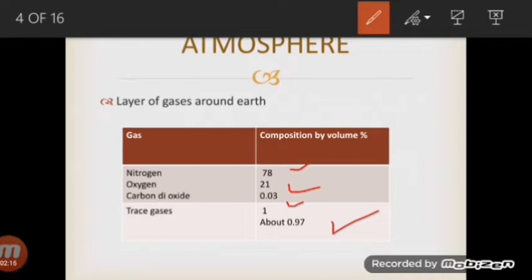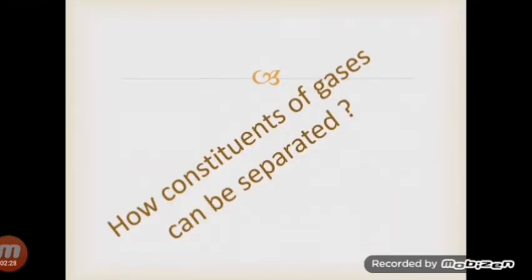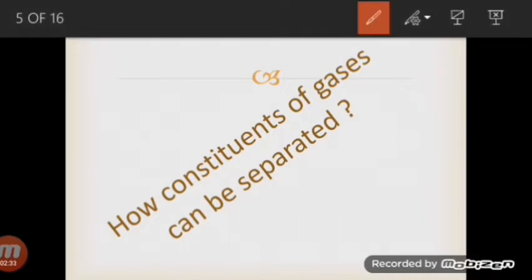The amount of water vapor in the air can vary widely around the Earth, from almost 0% in the deserts to about 5% in the tropical forests. So that is variable. How can the constituents of gases be separated out? There are different procedures by which we can separate out the constituents of the gases. Separating air into its constituent gases is a very important chemical process, especially for obtaining nitrogen and oxygen from the atmosphere. These two gases are widely used in industries.